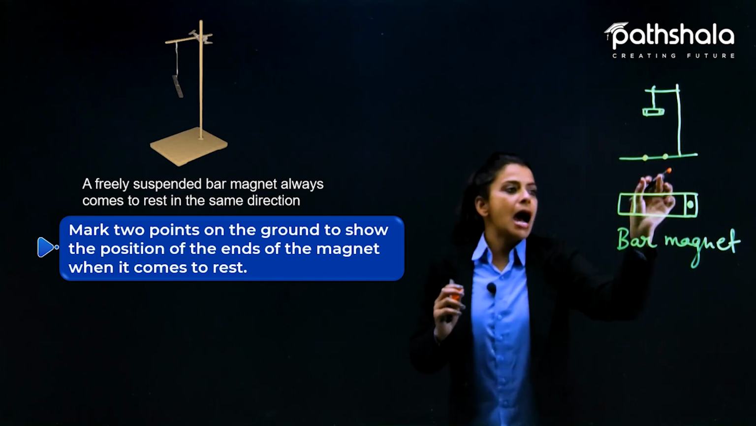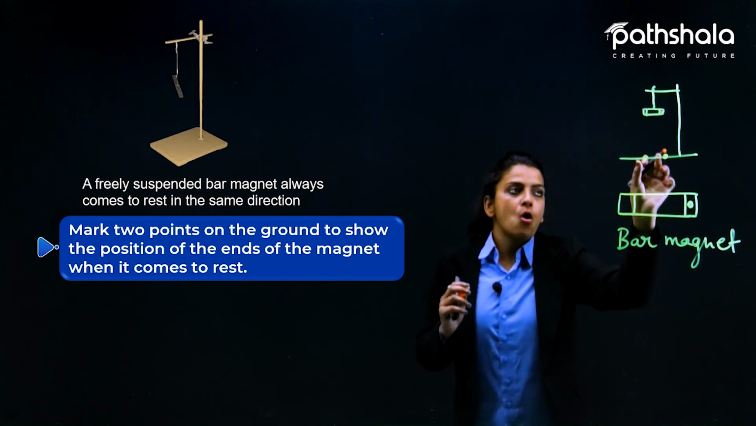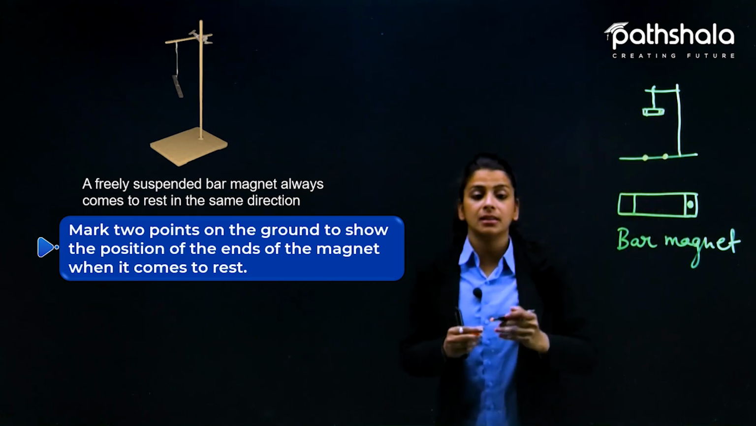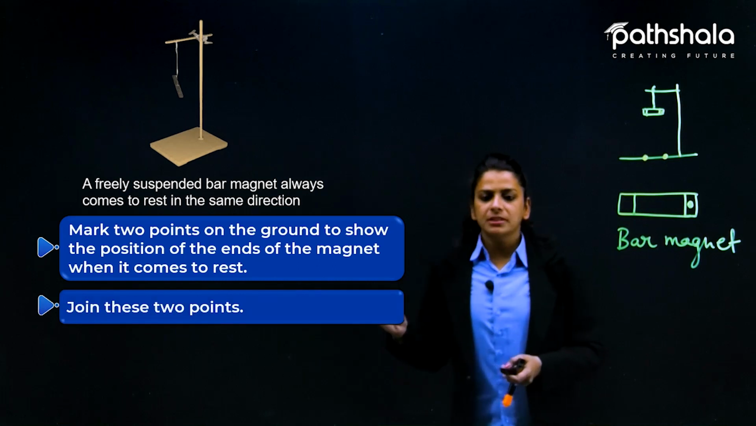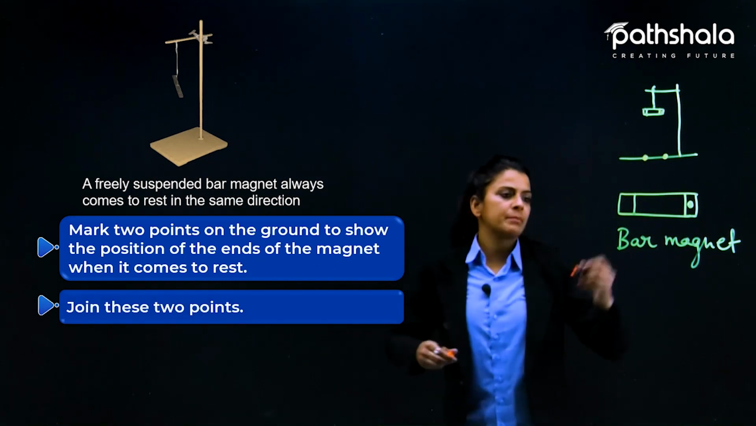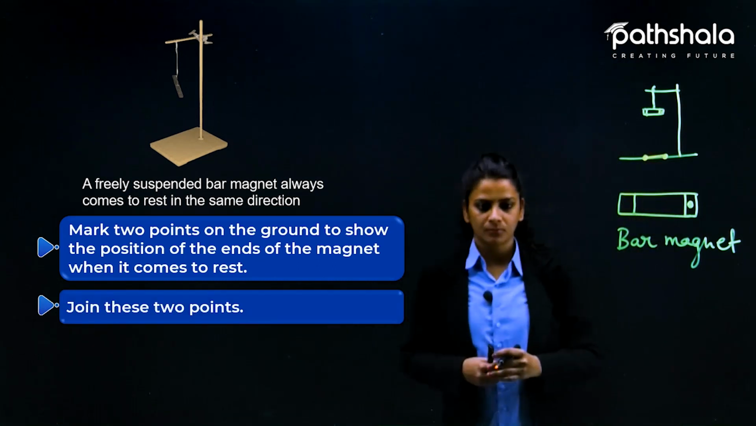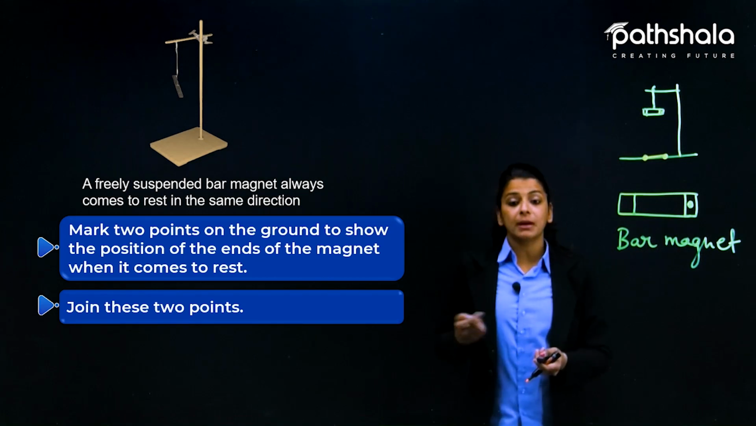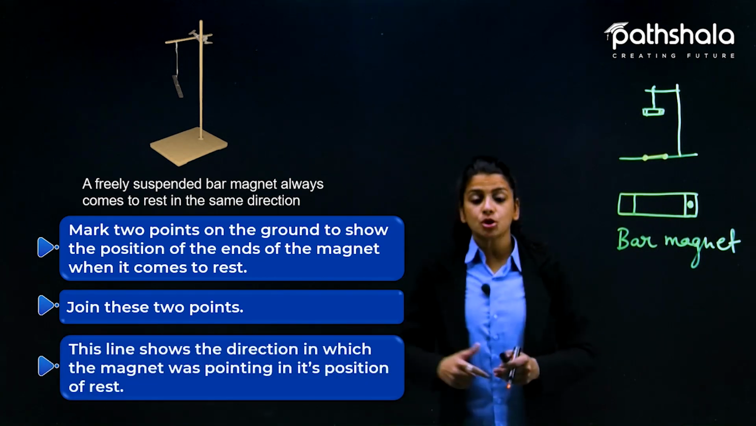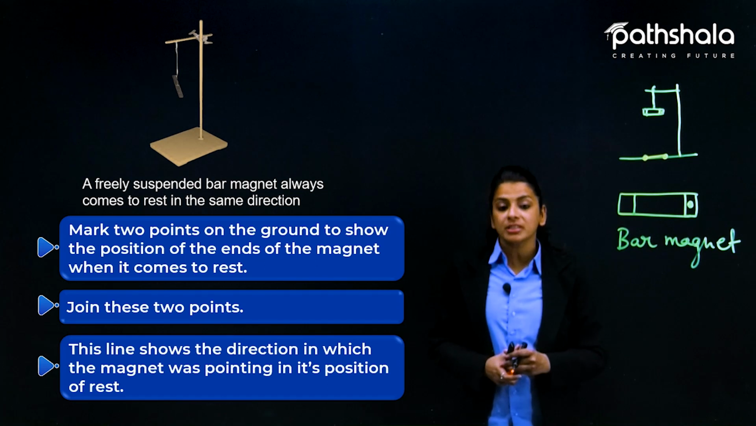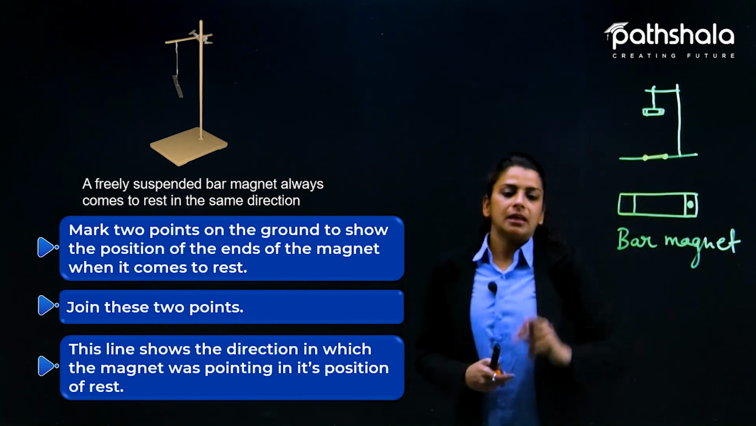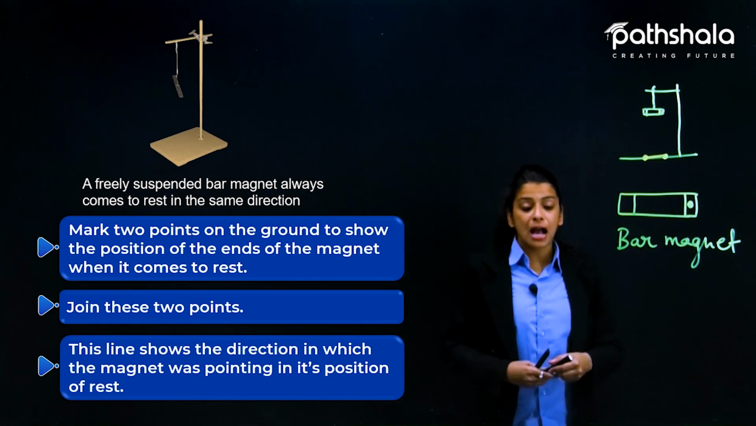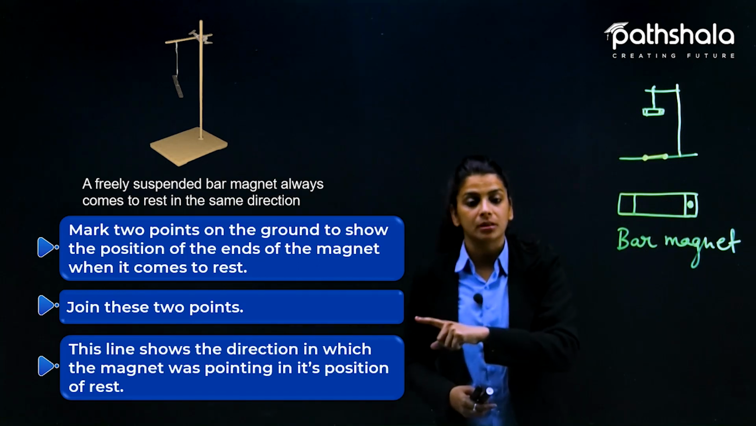So that way, I have marked 2 points of the 2 ends that is hanging in the air, the bar magnet. Yes, after that, join these 2 points. हमने इस पॉइंट को ज्वाइन कर लिया. Yes, अब उसके बाद क्या करना है हमें? This line shows the direction in which the magnet was pointing in its position of rest. अब आपको ये लाइन बताएगी that किस पोजीशन में एक्चुअली जो बार मैग्नेट है वो पॉइंट कर रहा था.